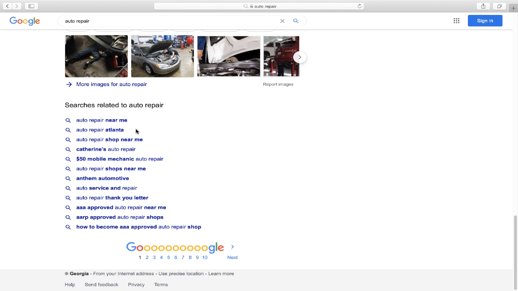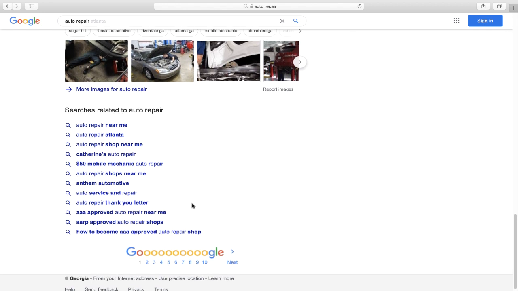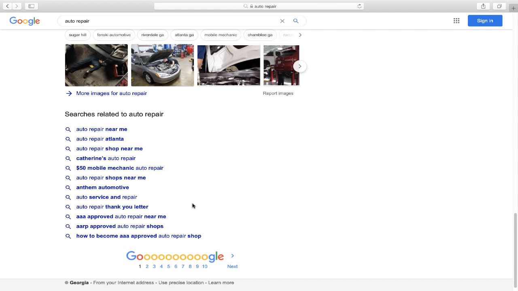And that could be different for you depending on where you are and how people search, because people in Louisiana may search differently than people in New York City. So you want to know how people search near you. You can come down here to searches related to auto repair, or searches related to whatever your search term is, because they always show this. And you can get some good ideas for what people are searching for.